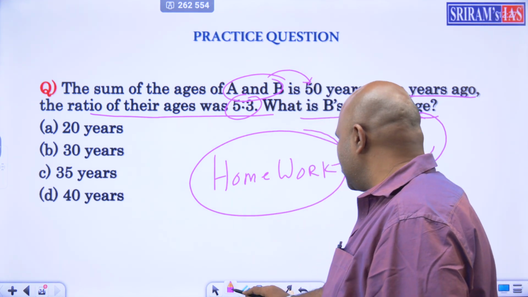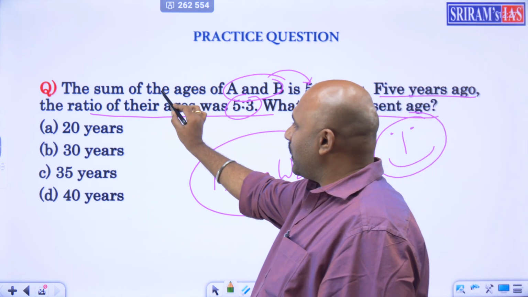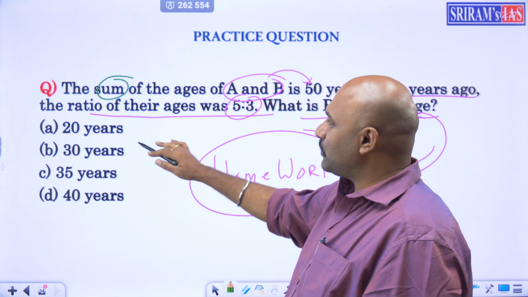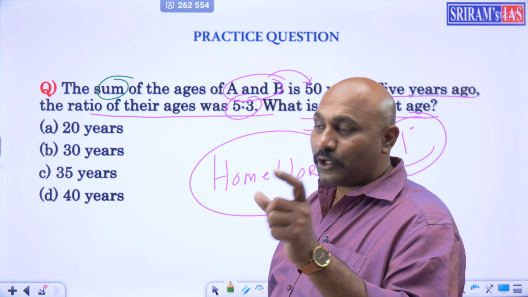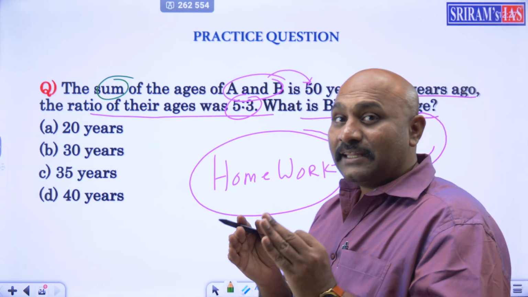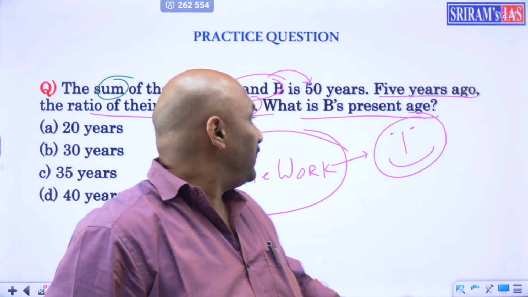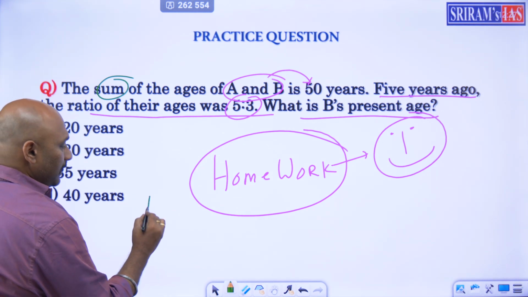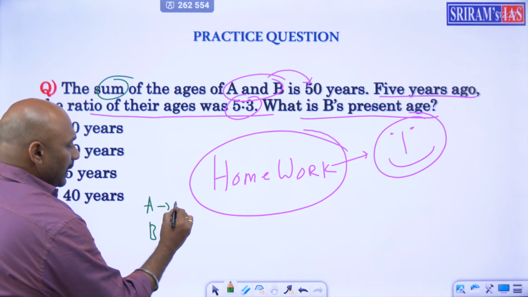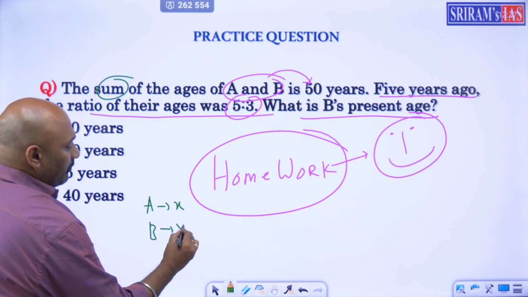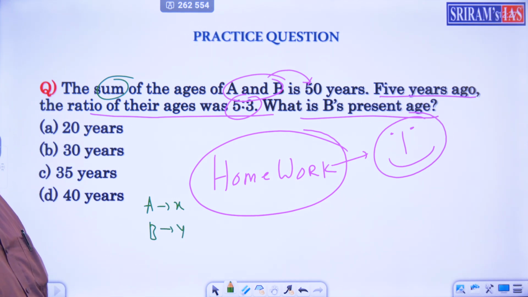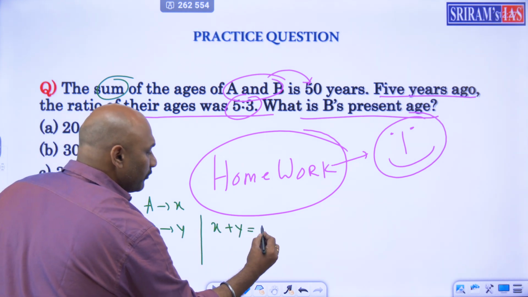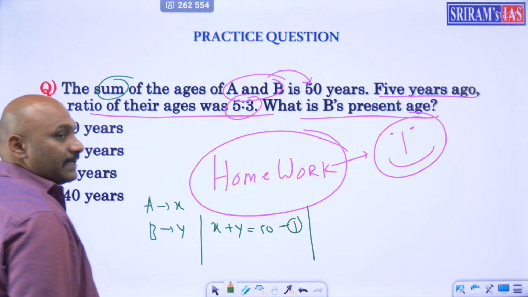So the clue here is very simple. Here he said sum. Sum means you have to add both ages. Of A and B is 50 years. 5 years ago the ratio of the ages was 5:3. So there are 2 cases. One is the sum of the present ages is 50 years. So for a clue, I will take A and B. Let A be x and B be y. So the first equation is x plus y is equal to 50. This is the first equation. Now the second equation.